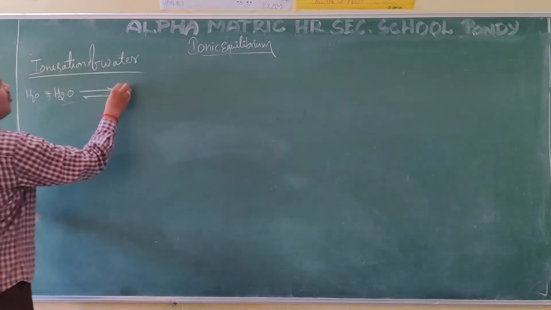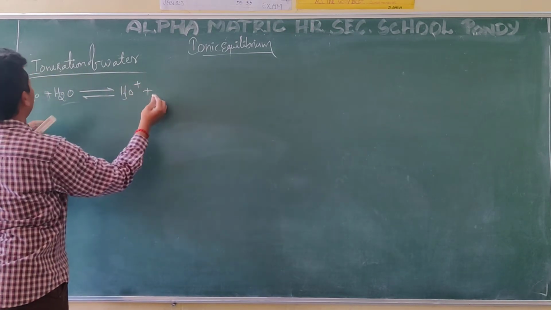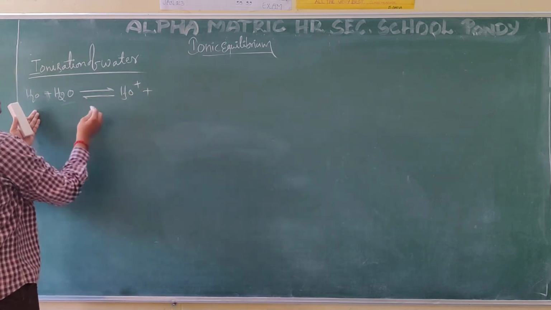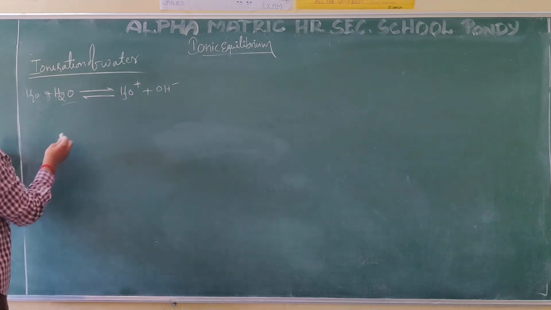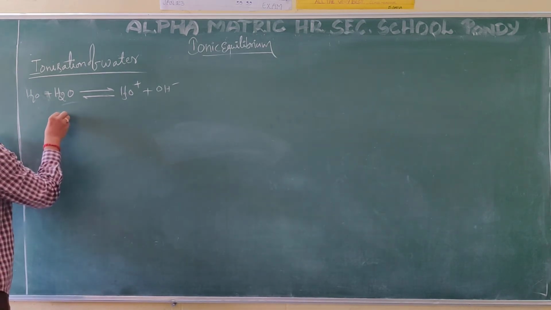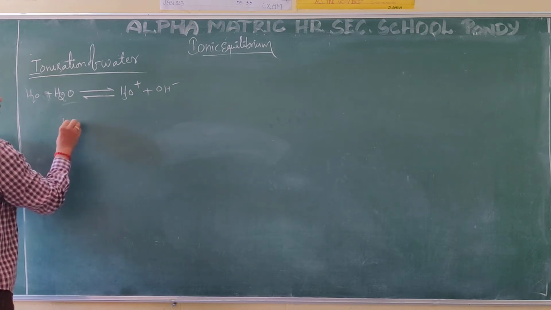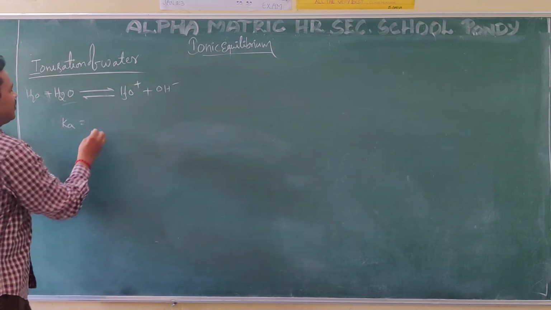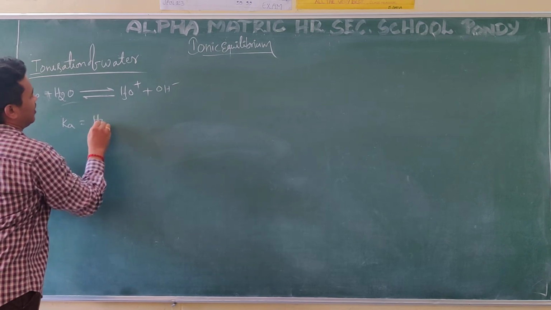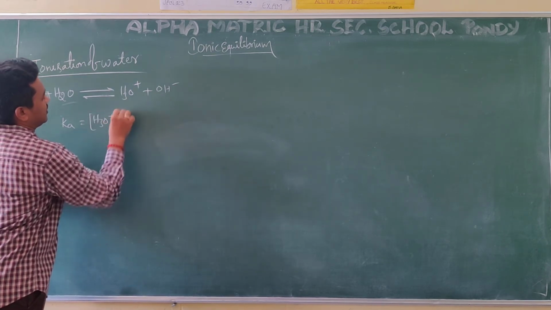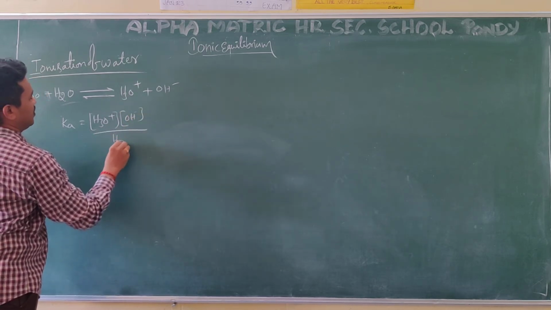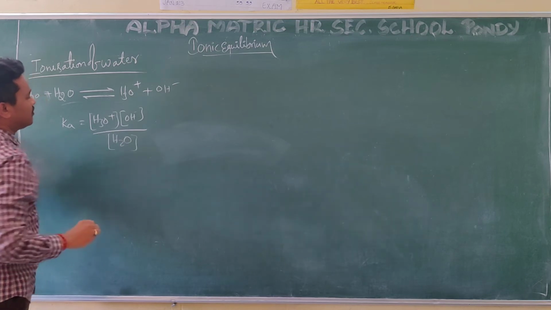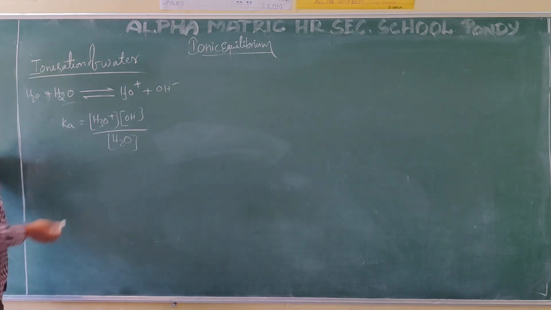So what I can say is, two times I am taking water. One will be like H3O plus, the other will be like OH minus. Here, as usual, what can I write for the Ka value? Water I won't write. This is H3O plus into OH minus by H2O. Like this. Now it is my expression for the dissociation constant of an acid.